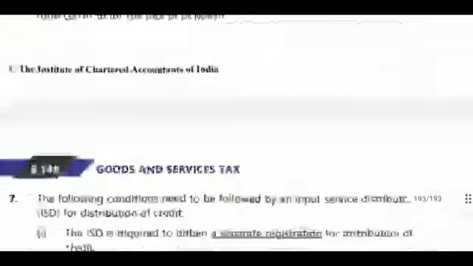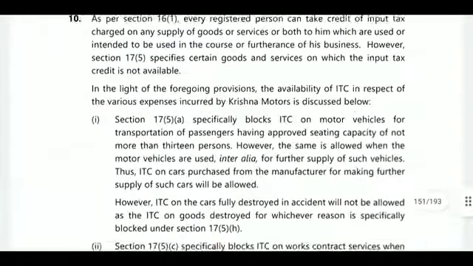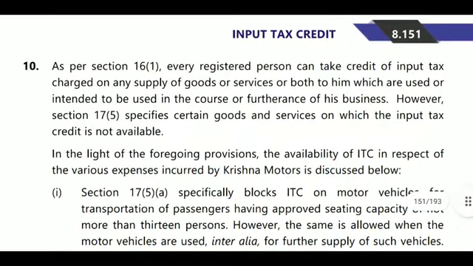So what was the answer provided for question number 10? As per section 16(1), every registered person can take credit of input tax credit on any supplies of goods or services or both to him which are used or intended to be used in the course or furtherance of business.